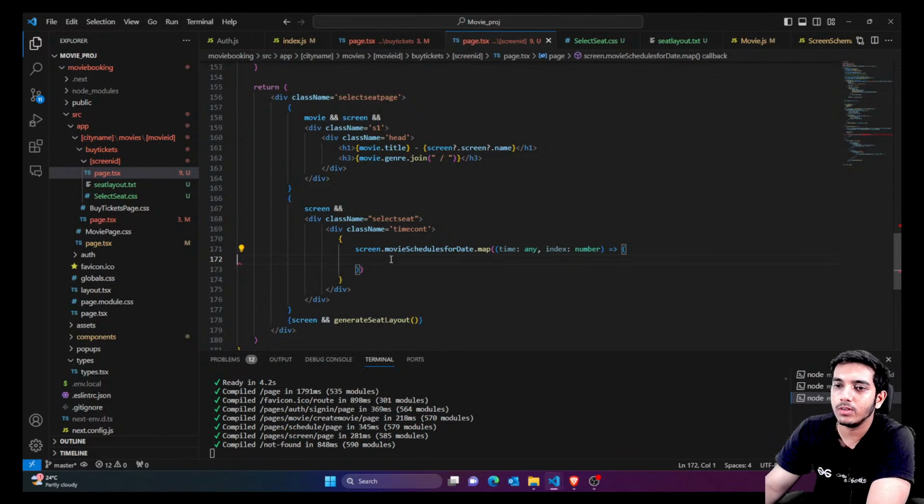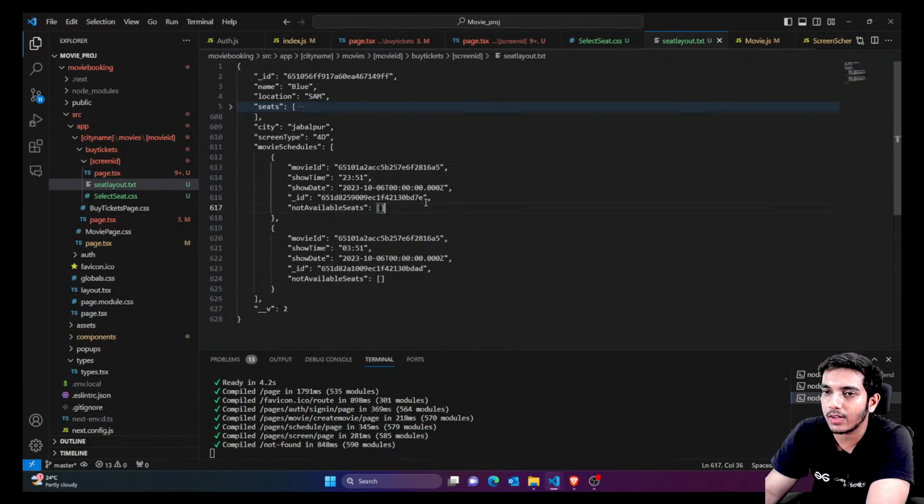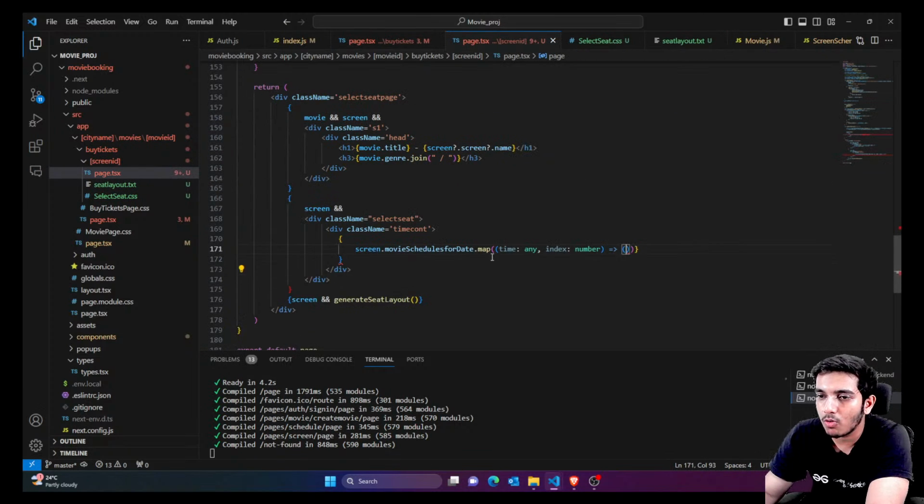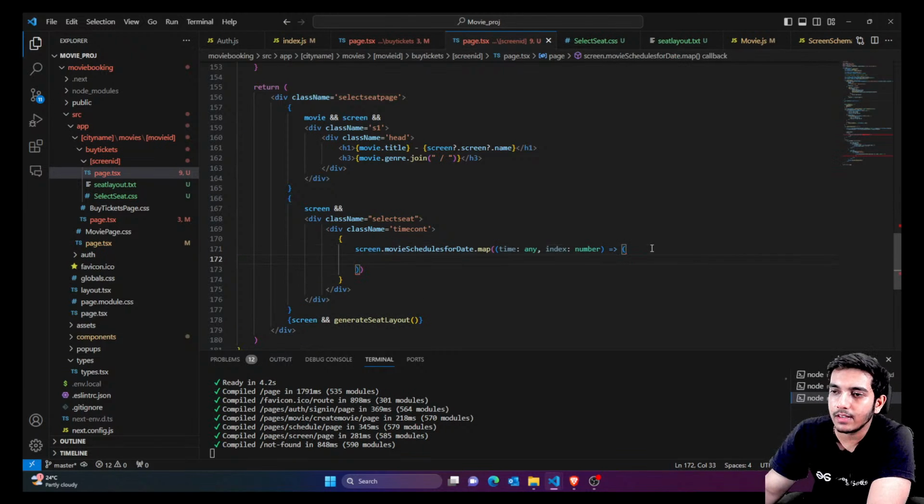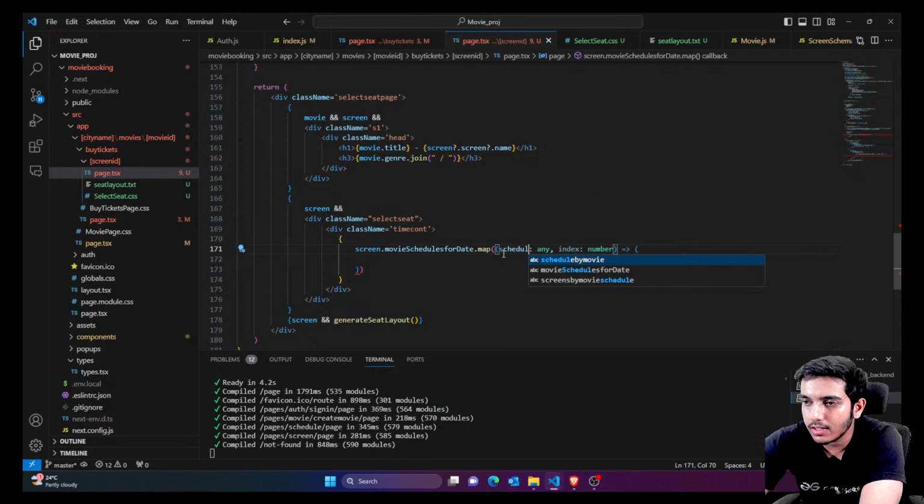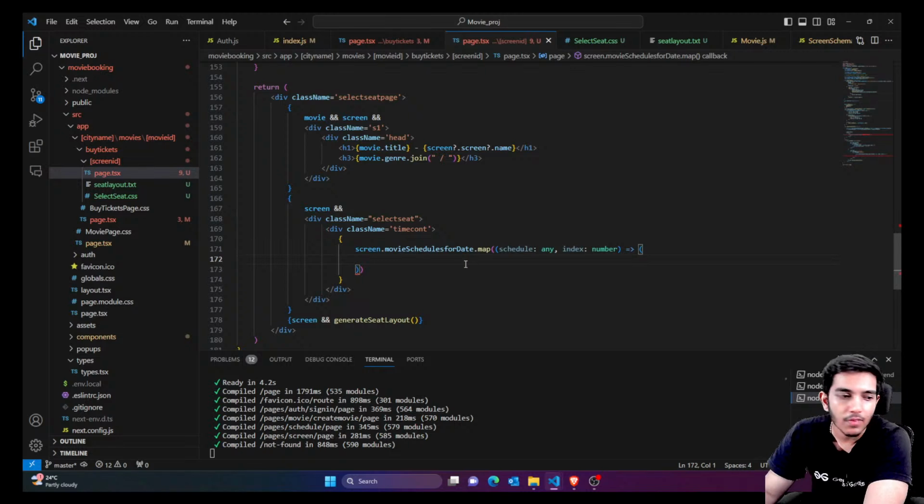Or else you can visit this, and you can see we had the movie schedules. I'm just going to say, map this array and from each object extract the show time. That's what I've said. So come back here, and now I'll simply say I've extracted the object. I'll just call it schedule, that would be better.